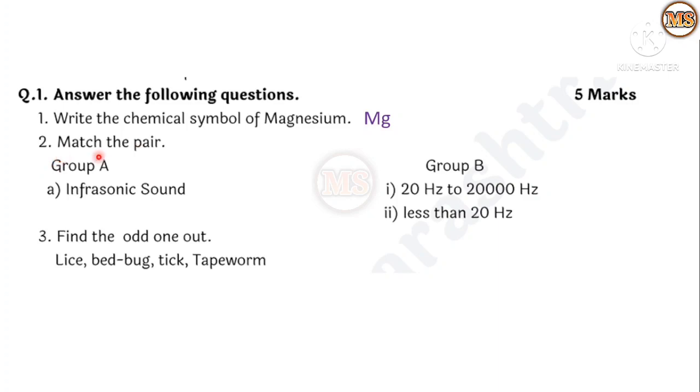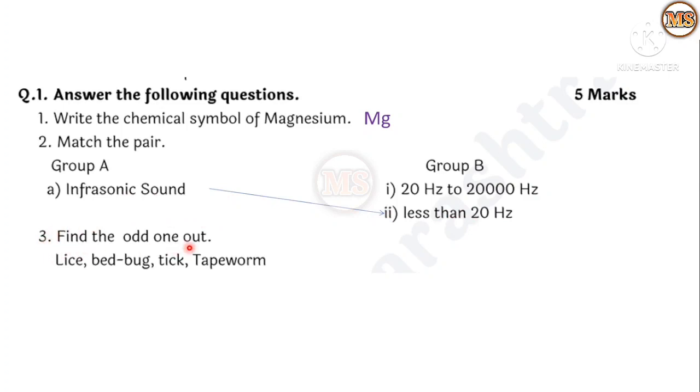See the second question, match the pair. Here group A and group B are there. So in group A, first one, infrasonic sound. And in B, two options are given: 20 Hertz to 20,000 Hertz, and the second one is less than 20 Hertz. So infrasonic sound means the sound of less than 20 Hertz frequency. Okay, so the correct answer is less than 20 Hertz.